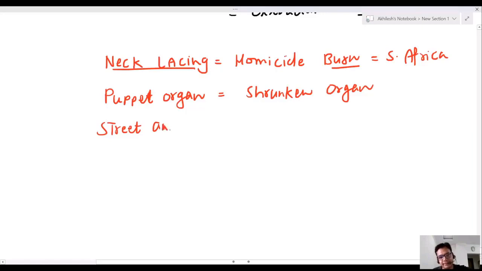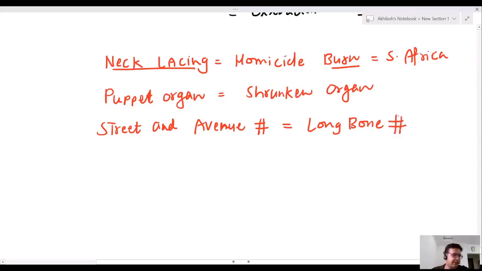Street and avenue fracture is a long bone fracture in burn cases. This is known as street and avenue fracture.